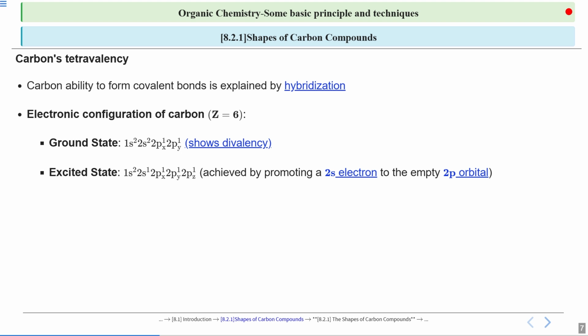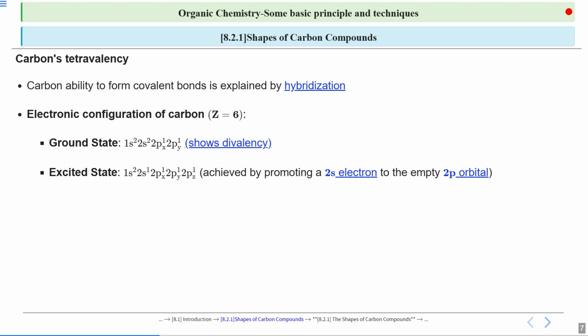How does it move? By promoting its 2s electron. Initially, you can see in the ground state, we have 2 electrons in the 2s. But upon excitation, one of the electrons of 2s is promoted to the 2pz. Now the new excited state configuration is showing a tetravalency where your 2s, 2px, 2py, 2pz can each acquire 1 electron.